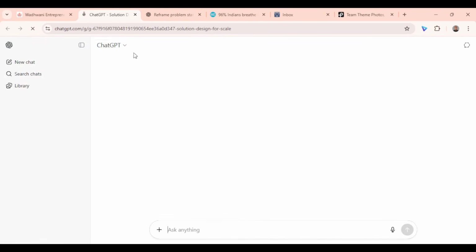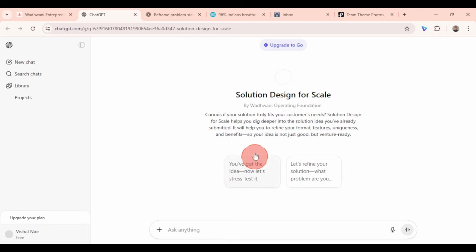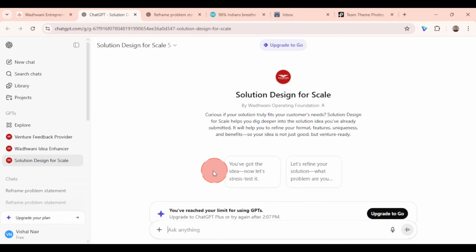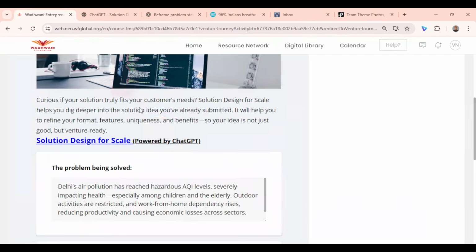Click on this tool and it will take you to a page where we have used a programmed ChatGPT. You can go ahead and interact with this tool. It will act like a coach to help you refine your idea. And if you find some relevant refinement done by this tool, please go back to your previous activities, change the ideas that you have mentioned, come back and continue with your venture activity.